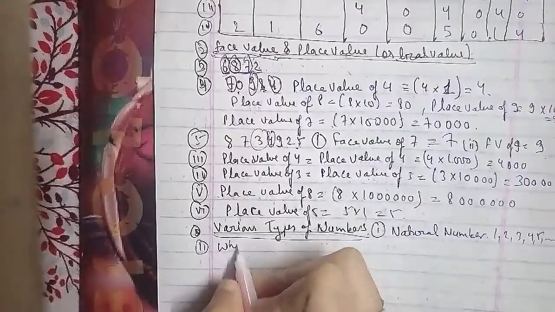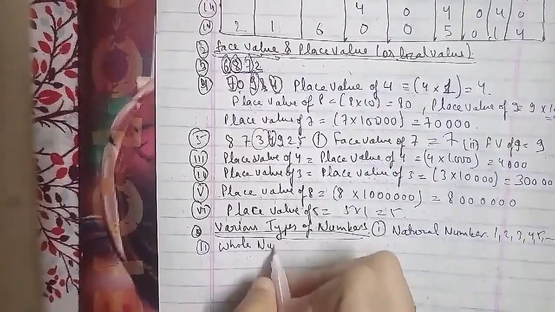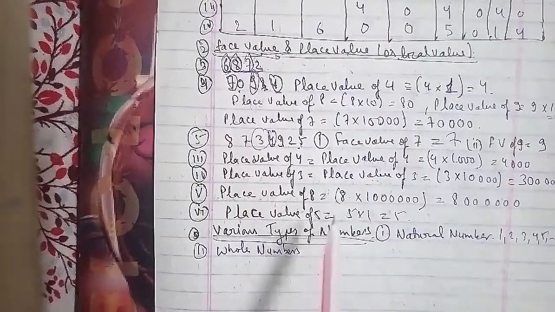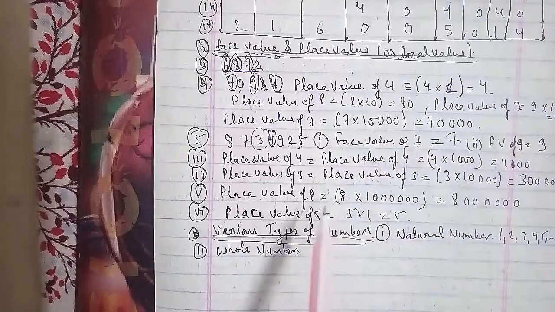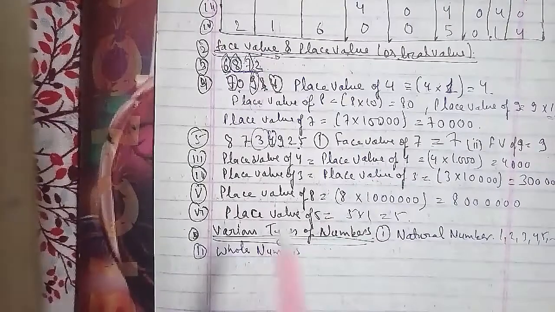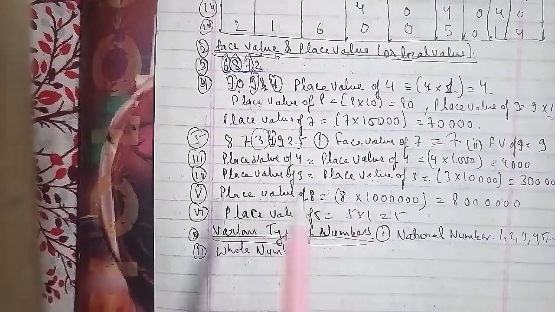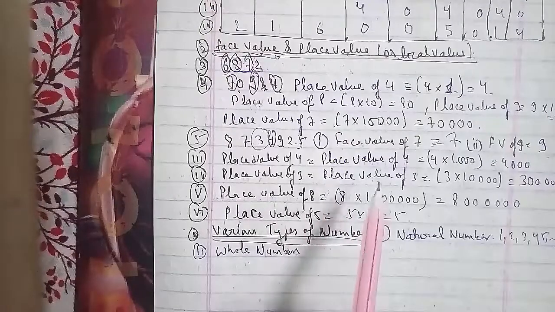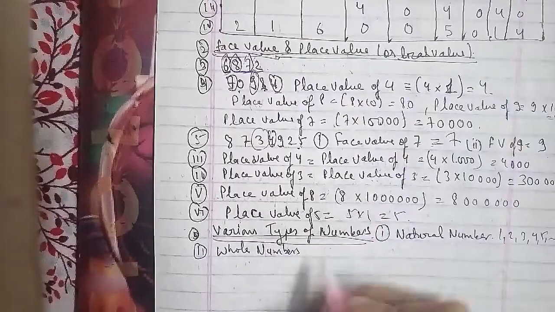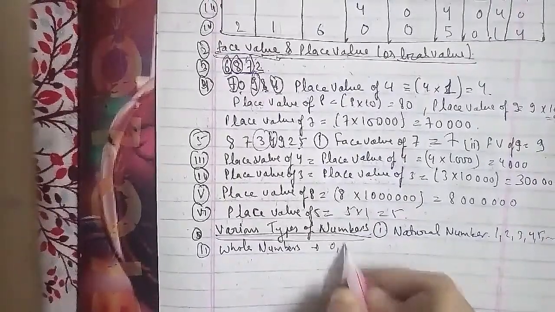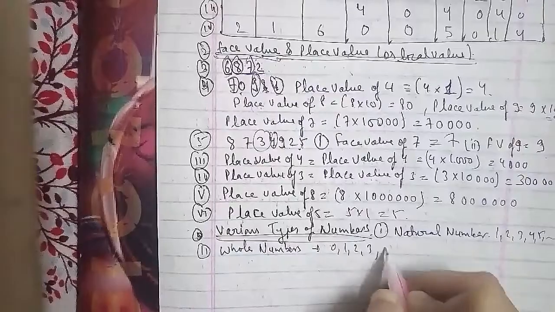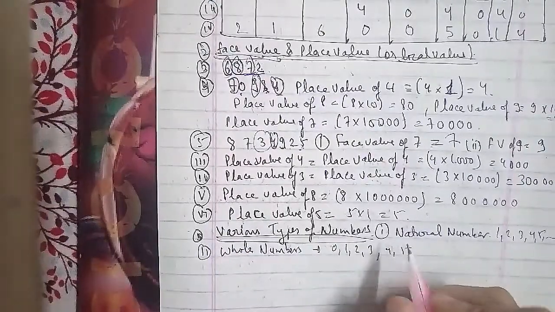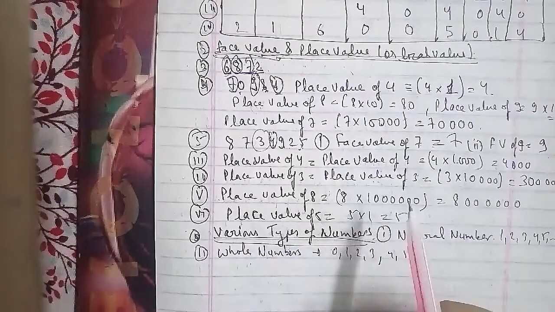So clearly every natural number is a whole number, and 0 is a whole number which is not a natural number. So all natural numbers are whole numbers, but 0 is not a natural number. This is the main difference between natural and whole numbers. I will go ahead with the other one, which is the integer.